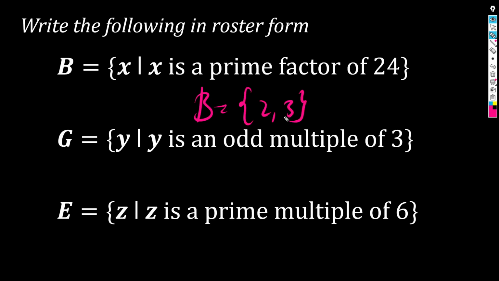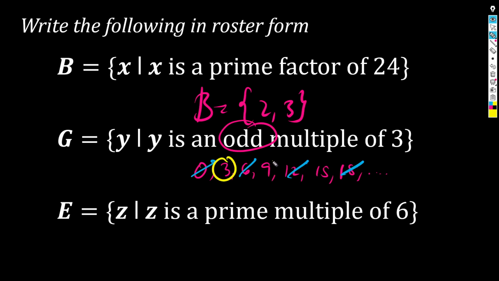Next, G is a set of all y such that y is an odd multiple of 3. Sino-sino nga yung multiples ng 3? 0. Start tayo sa 0. Then I go skip counting. 3, 6, 9, 12, 15, 18, and so on. Pero hinihingi, odd. Sino dyan yung odd? Odd ba ang 0? Hindi. 6, hindi. 12, 18, hindi. That leaves me with what? Ito, 3, 9, 15, and so on.